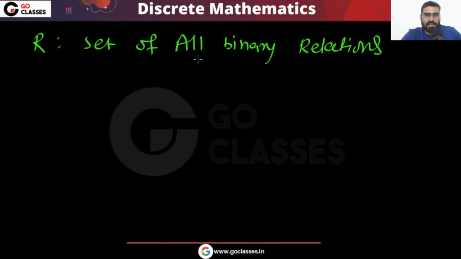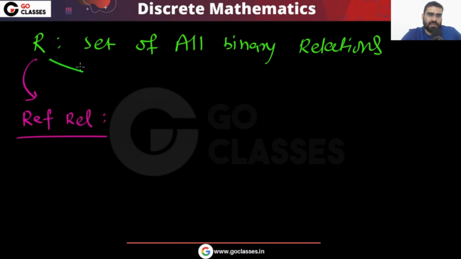The cardinality of R is 2 power 9, and the number of reflexive relations in this R is 2 power 6.